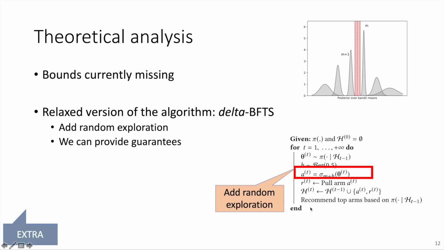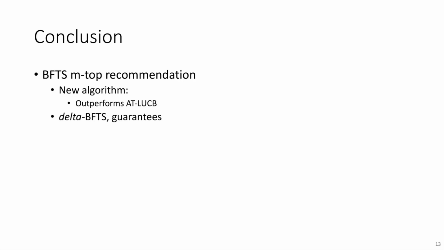Changing the algorithm to incorporate this is simply changing this rule. Rather than always taking the m or the m plus 1 arm, we add some random exploration here. So it's a very trivial extension of the algorithm, but it allows us to provide some guarantees. Not a tight bound yet, so it would be very interesting for future work to see if we can prove a tight bound for this problem.